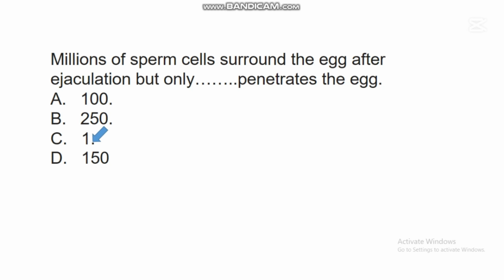Millions of sperm cells are released during ejaculation. So when these millions of sperm cells get to the oviduct where the egg is staying, they will surround the egg, but it's only one sperm cell that will penetrate the egg in order to fertilize it.